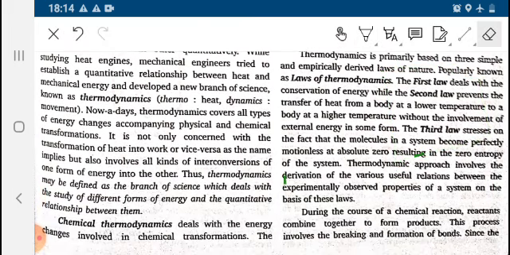Now let us move to the definition of chemical energetics. What is chemical energetics? See, when a chemical reaction is involved in a thermodynamic process, it is known as chemical energetics. It is the branch of science which deals with the energy changes associated with chemical reactions. Means when a chemical reaction is interlinked with a thermodynamic process, it is known as chemical energetics. So this is the exact meaning of chemical energetics.